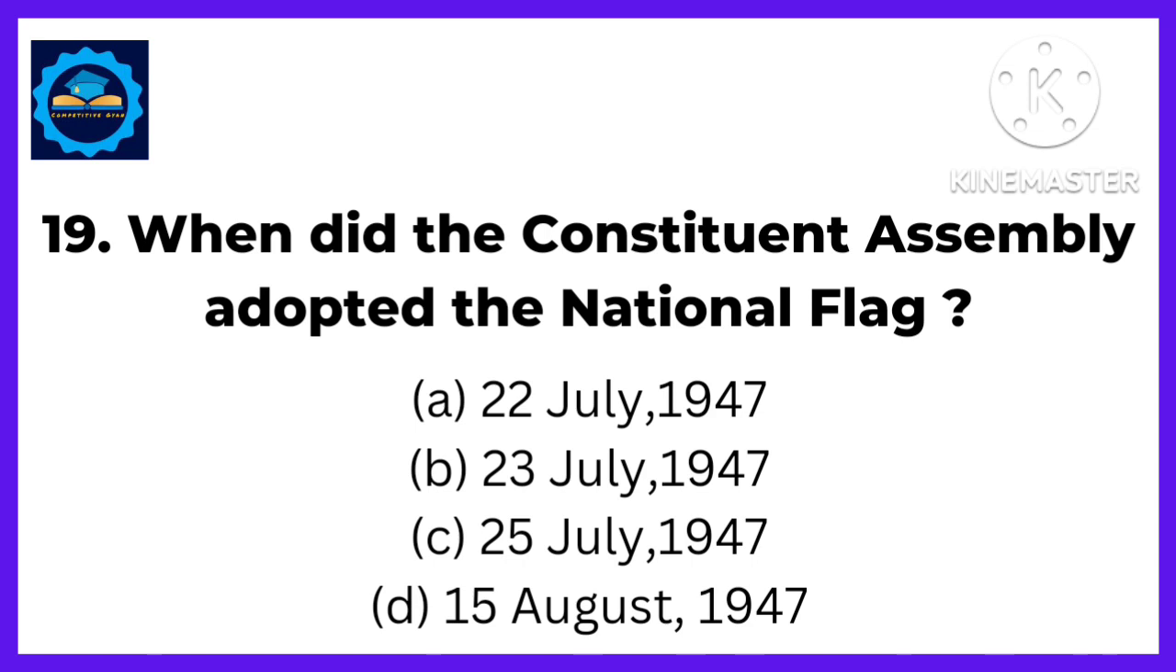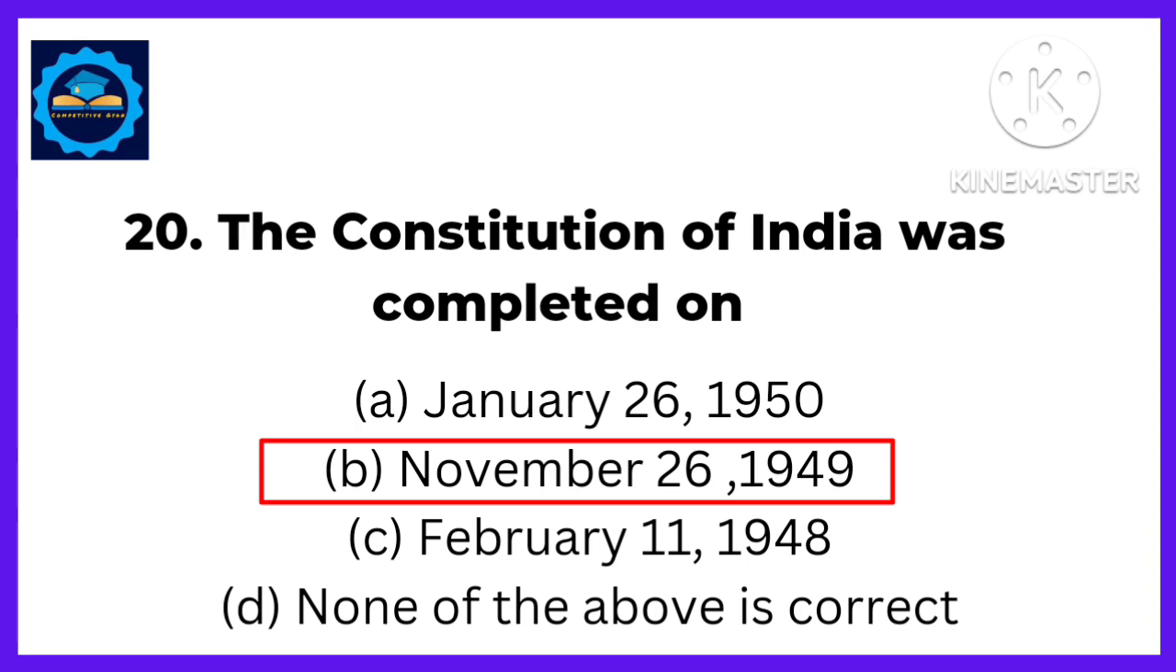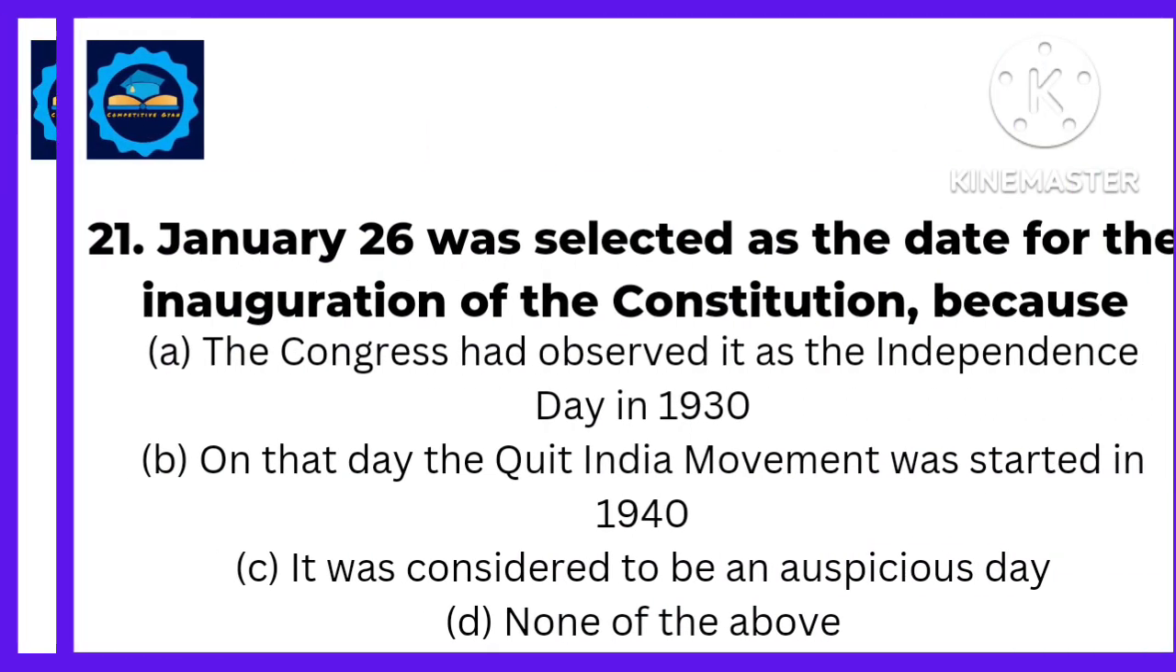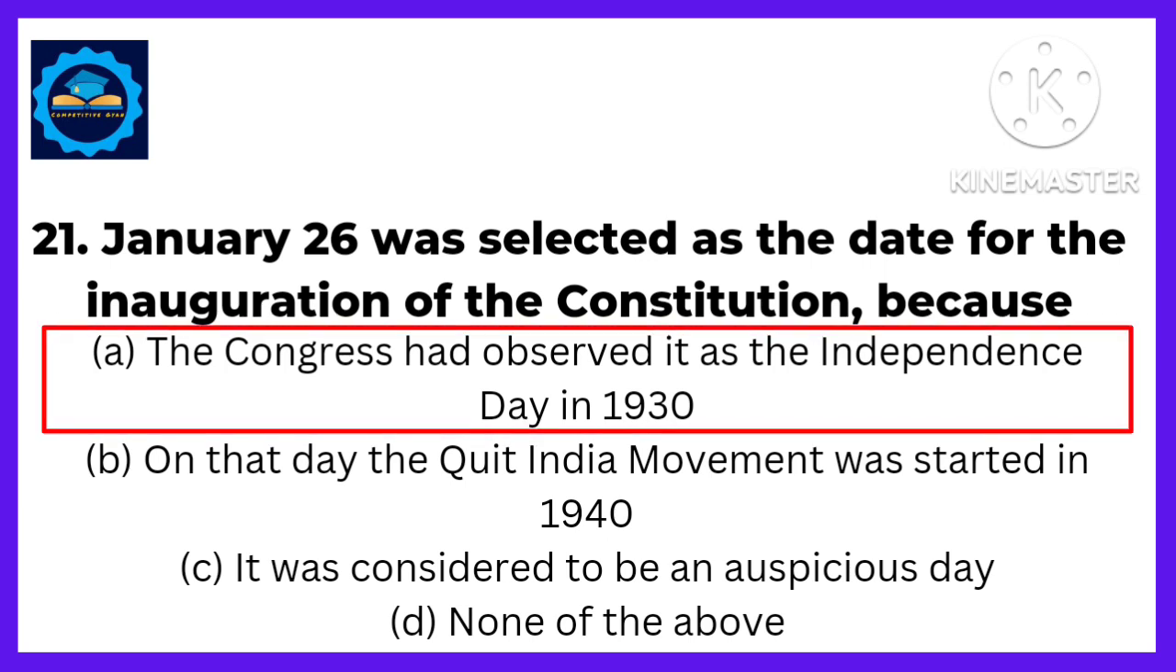Next, when did the Constituent Assembly adopt the national flag? Answer. On 22 July 1947. Next, the Constitution of India was completed on. Answer. On November 26, 1949. Next, January 26 was selected as the date for the inauguration of the Constitution because. Answer. The Congress had observed this day as Independence Day in 1930.